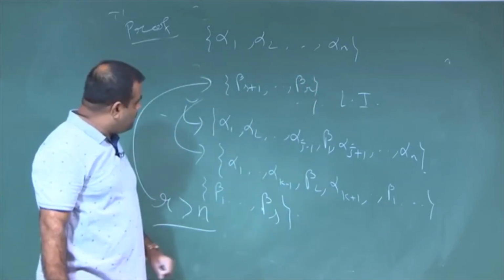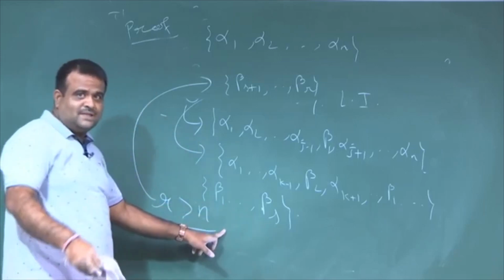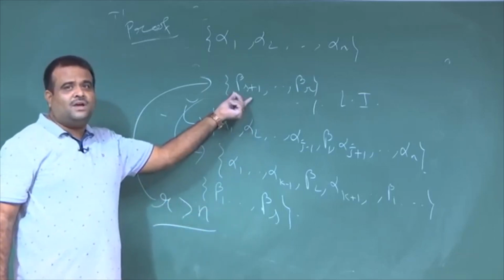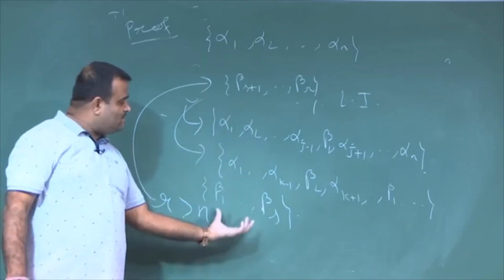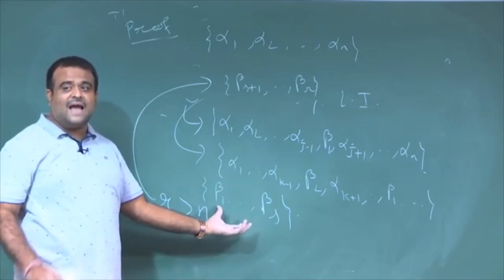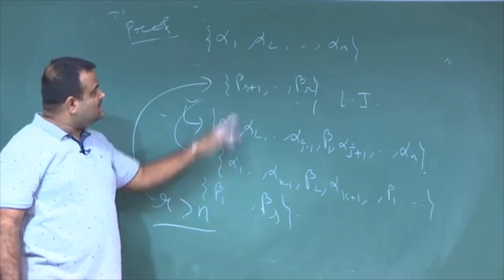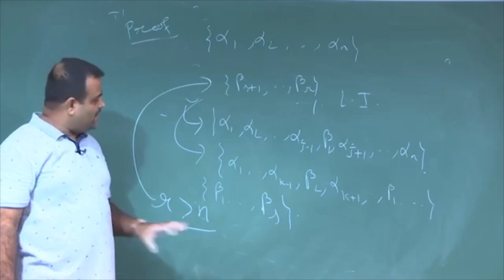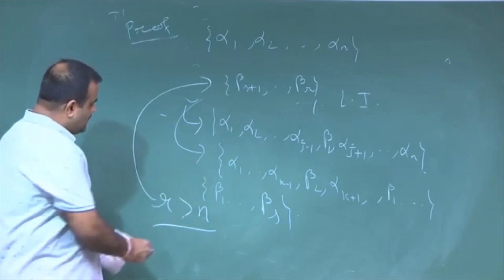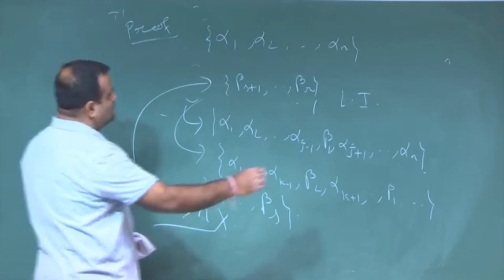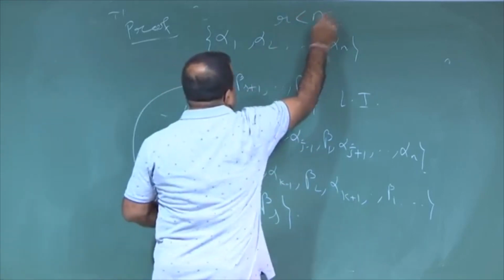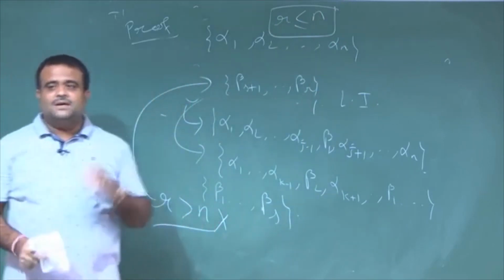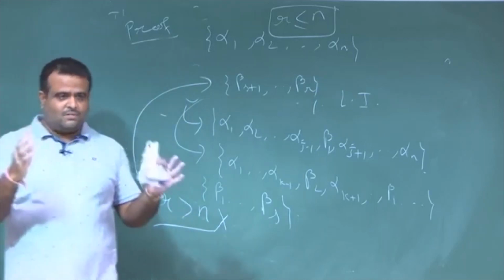Okay, then what is the problem? The problem is, now this is a basis, by the replacement theorem we are doing this. Now, if this is a basis, then any remaining vector should be written as a linear combination of these vectors. That is not possible, because then this cannot be a linearly independent set of vectors, then this will be linearly dependent. Okay. So, that is the argument. So, this is not possible. So, r must be less than or equal to n. So, the number of linearly independent vectors must be less than or equal to the number of elements in the basis.